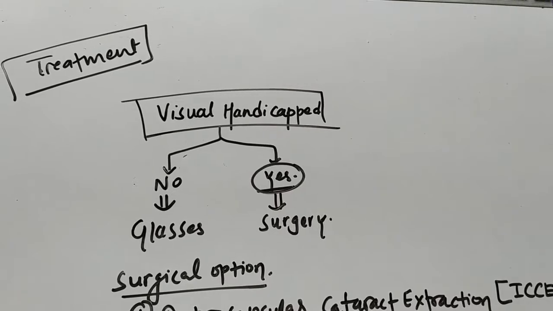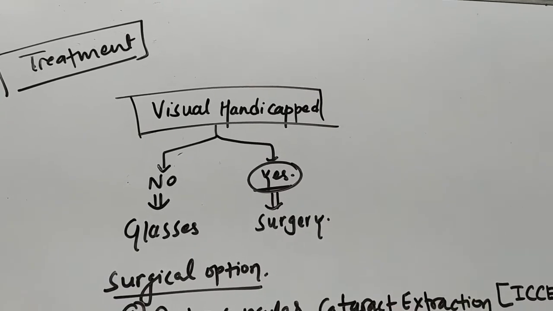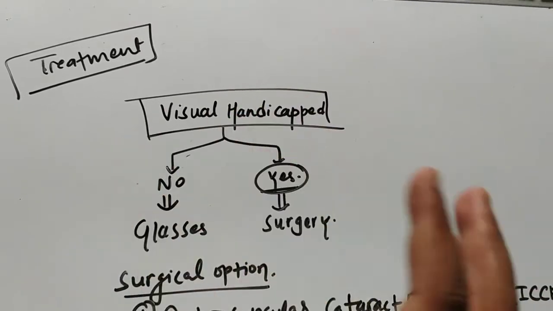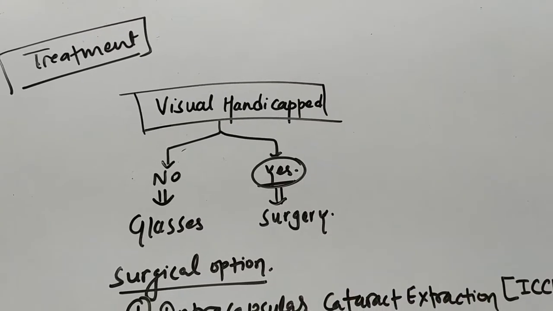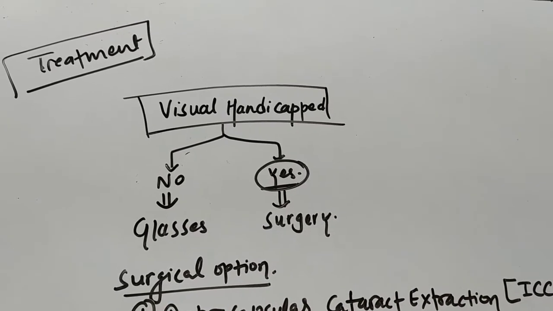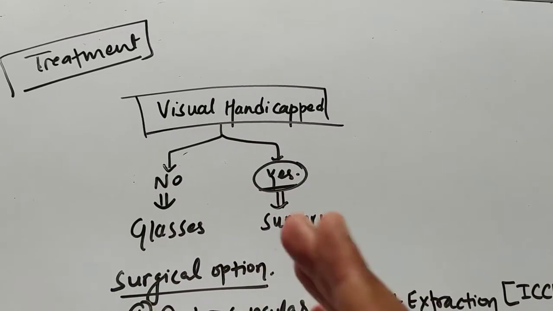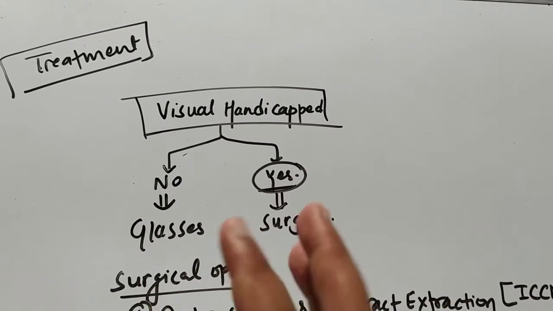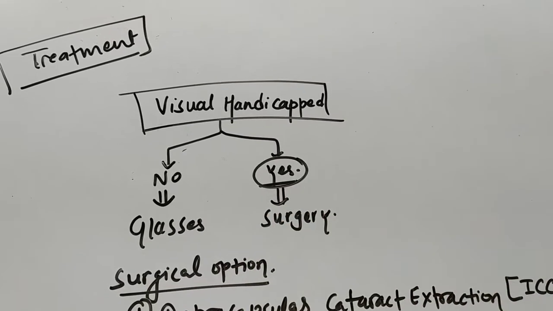painless loss of vision, and difficulty in the daytime or night time according to the type of cataract, which you will know by yourself. Another thing you will do is slit lamp examination, in which you will find the opacities in the lens, so that is also okay.